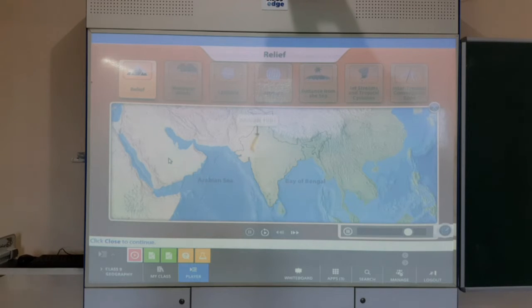Similarly, the Aravalli Hills in the northwestern part of India run parallel to the path taken by the southwest monsoons. As a result, the moisture-laden winds skip western Rajasthan, making the region very dry and desert-like. So also in the northeastern part of India, South Assam gets heavy rainfall, but the northern hills get very little rain as they fall in the rain shadow region.